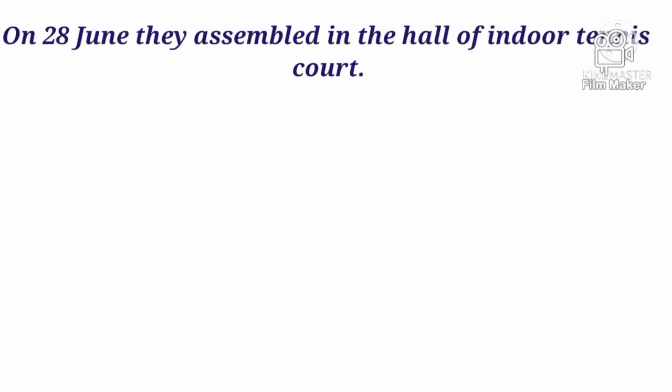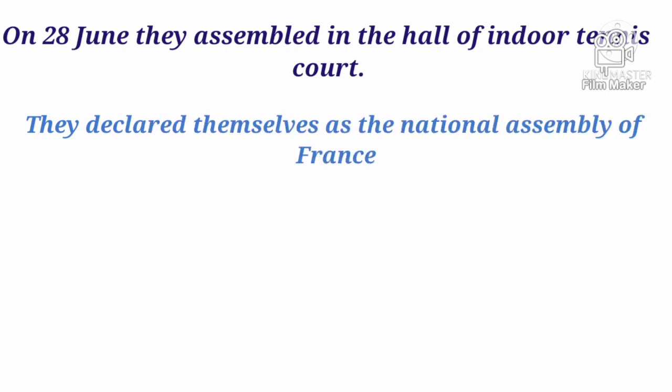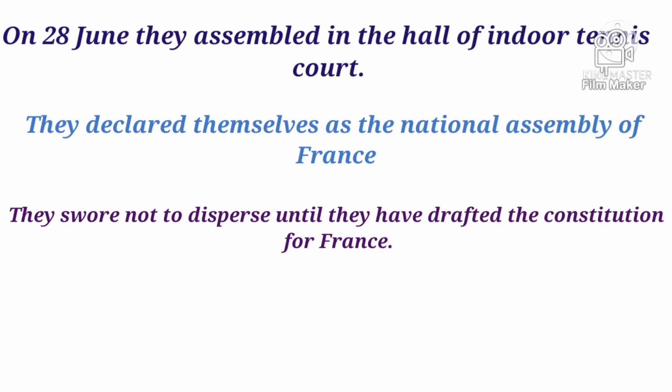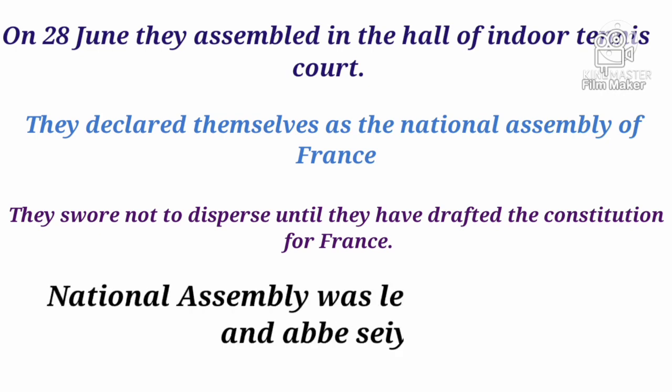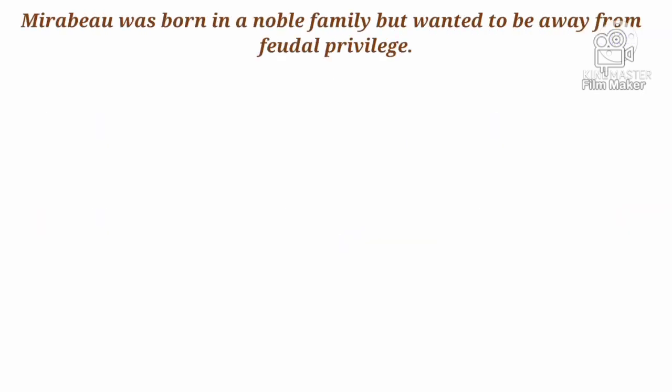Now, what did they do? On 28 June, they assembled in the hall of an indoor tennis court and declared themselves as the National Assembly of France. This incident is also known as the Tennis Court Oath. They swore not to disperse until they had drafted the constitution for France. The National Assembly was led by Mirabeau and Abbe Sieyes.